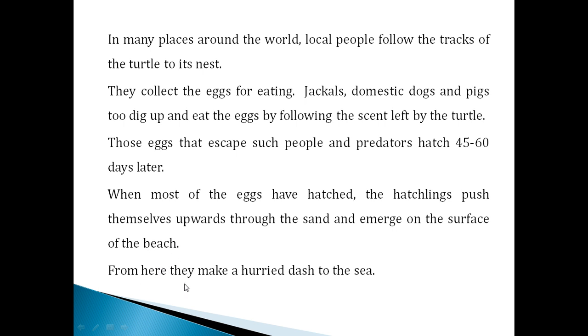From there, they make a hurried dash to the sea, because if they fall prey to the birds, they have a lot of fear. Suppose the people come and take the small sea turtle, what will happen? Imagine. So the people are destroying the sea turtle's life. Not only the people, many animals, especially the jackal, domestic dog and the pigs, collect the eggs and then eat them. So what the sea turtles are cleverly doing, they hurry and dash to the sea again.